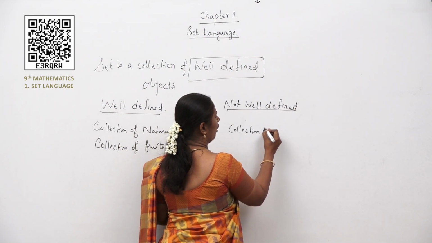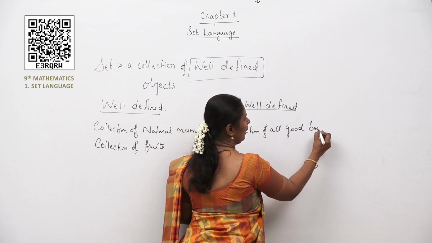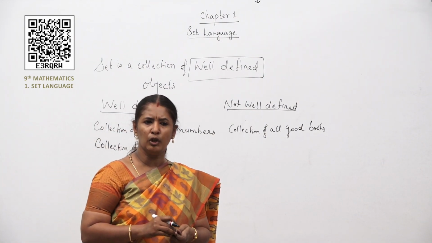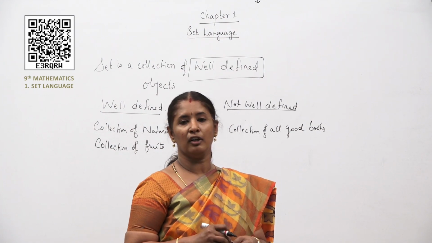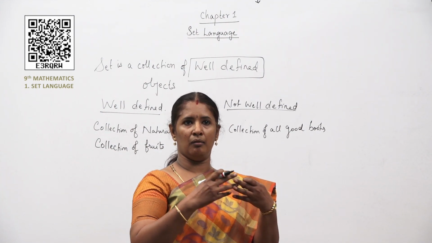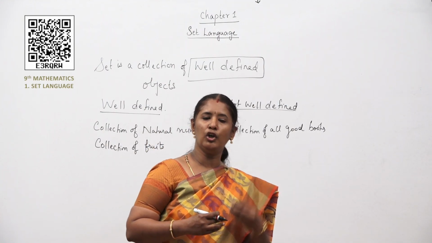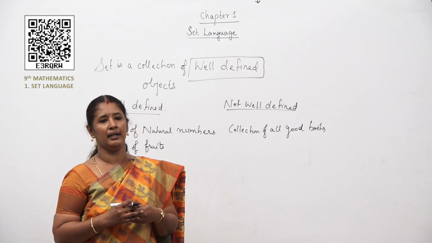now if I use the term the collection of all good books in a library. Now, what is the meaning of the word good according to you, children? Might be, it will be a book with marvelous front cover. According to me, a good book is a book which has got good moral in it.